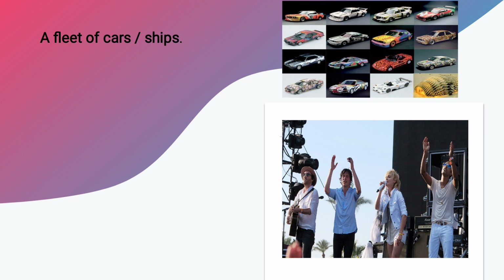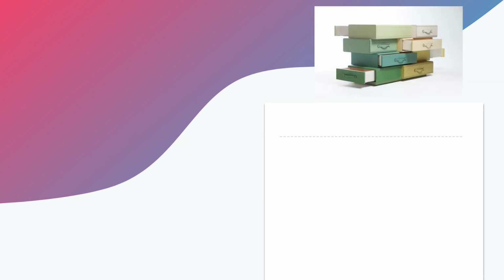The next one is, you all can see these are singers and they are singing a song. And what do we call the collection of singers? We had already discussed. Just tell me. Reply to me in the chat box. Yeah, very nice. It's choir or band of musicians. Okay. Moving to the next one. And you all can see there are many drawers in the given picture. What do we call the collection of drawers? We call it chest. Okay.